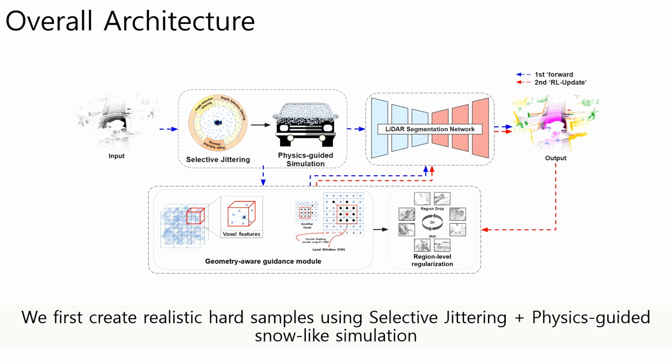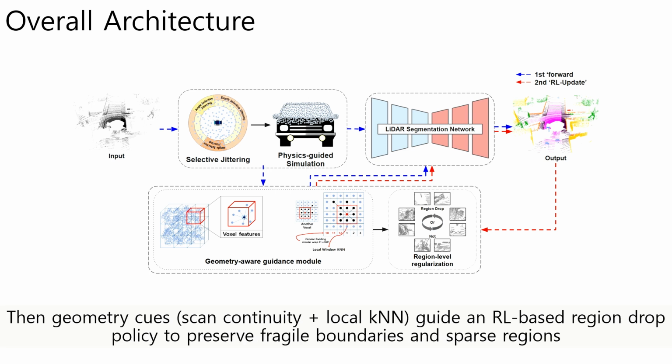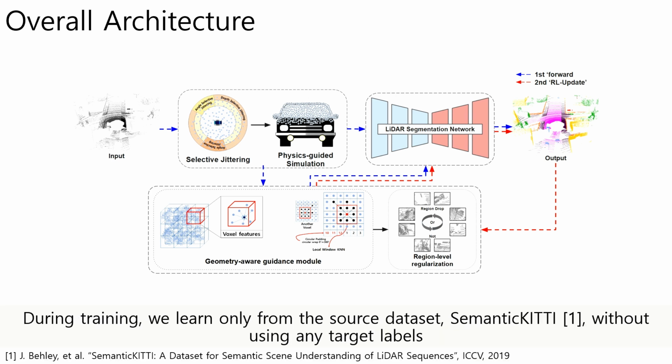We first create realistic hard samples using selective jittering, plus physics-guided snow-like simulation. Then geometry cues, scan continuity, plus local KNN, guide our L-based region drop policy to preserve fragile boundaries and sparse regions. During training, we learn only from the source dataset, Semantic, without using any target labels.